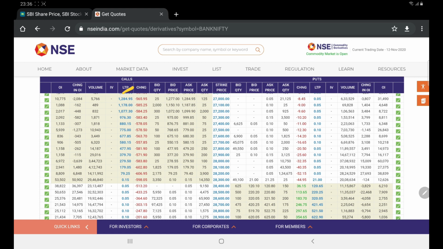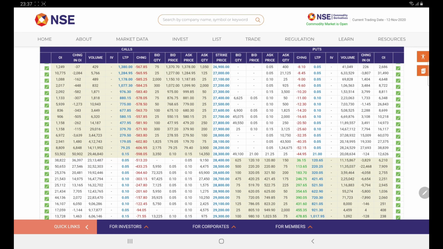LTP is nothing but, for a particular contract, if you are buying this 28,300 call, then you have to pay a price of 0.15. That is the value of that particular contract, which you can buy at that price. The other column we have to consider is volume. Volume is nothing but how many contracts are being traded. This is one of the important things you should know.